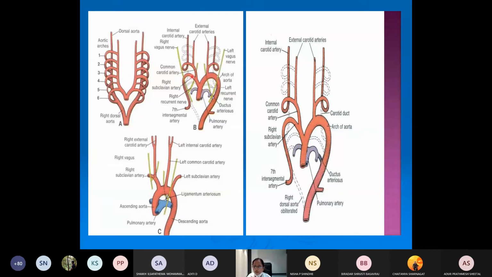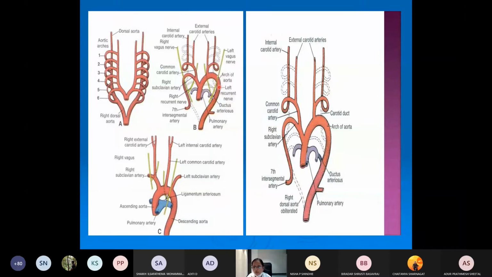So this 4th arch along with the right dorsal aorta caudal to the ductus caroticus and the right 7th intersegmental artery will form your right subclavian artery. So this is the right subclavian artery. Okay, so the right 4th aortic arch along with the right dorsal aorta caudal to the ductus caroticus and the right 7th intersegmental artery will form something called your right subclavian artery.